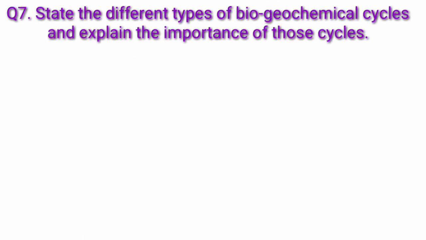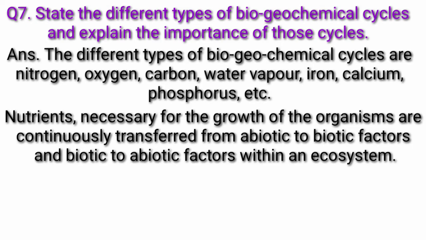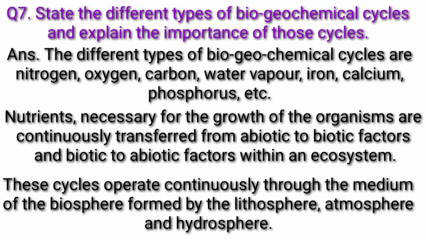Question 7. State the different types of biogeochemical cycles and explain the importance of those cycles. Answer. The different types of biogeochemical cycles are nitrogen, oxygen, carbon, water vapor, iron, calcium, and phosphorus, etc. Nutrients necessary for the growth of organisms are continuously transferred from abiotic to biotic factors and biotic to abiotic factors within an ecosystem. These cycles operate continuously through the medium of the biosphere formed by the lithosphere, atmosphere, and hydrosphere.